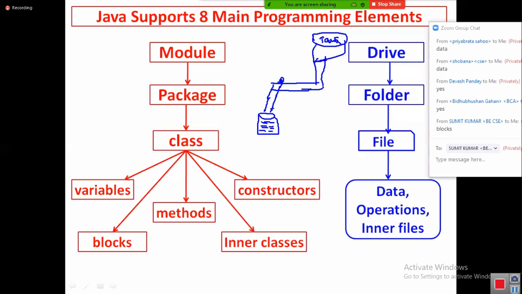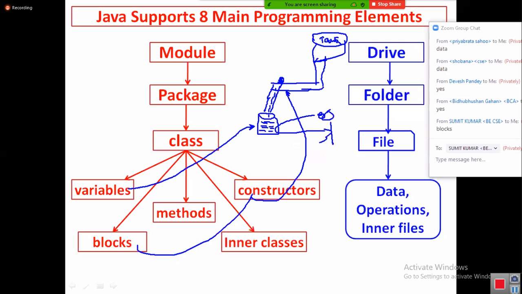Carefully observe. Water is coming from here. This variable is nothing but the bottle. This block and constructor are nothing but the tap. The tap is filling the water. Some operation I need to do. After filling the water, you take the bottle and start drinking the water. Then your hand is performing some operation on that water. And that hand is nothing but a method. You already caught my point, right?